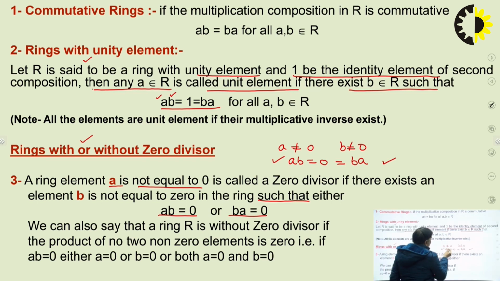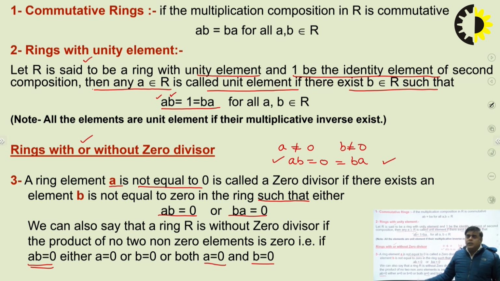In the obvious case, when A is 0 or B is 0, if one of the elements or both the elements are 0, if A equals 0 and B equals 0, in such a case AB may be equal to 0. And in the general case, it is very obvious. In case of simple numbers, it can be easily understood. If one of the elements is 0, the product will always be 0.